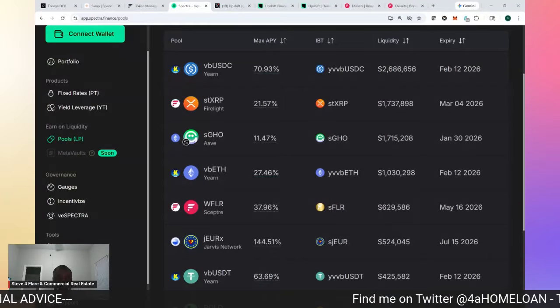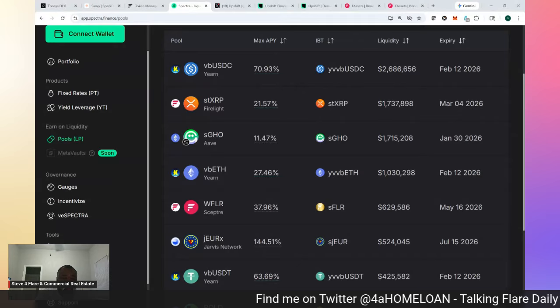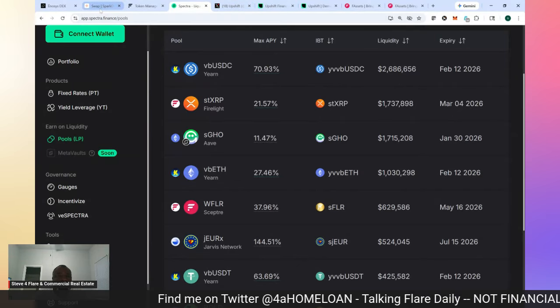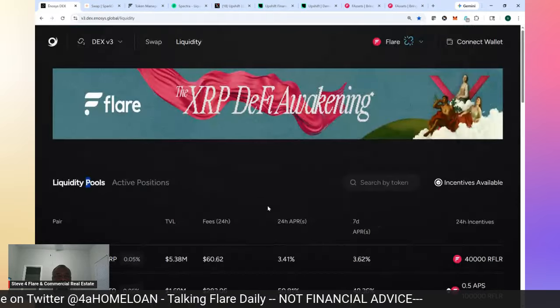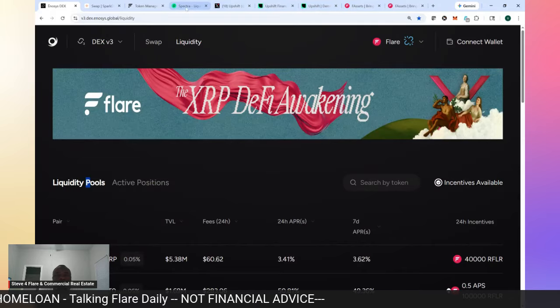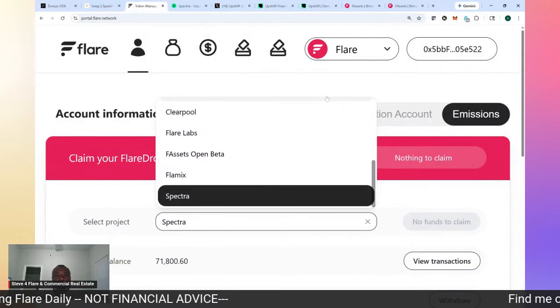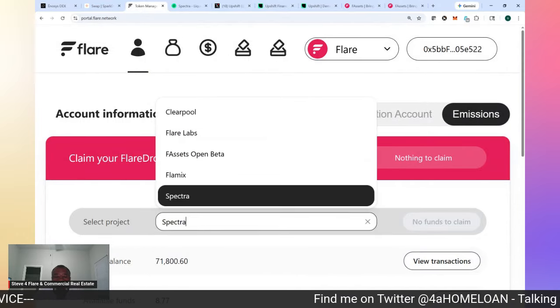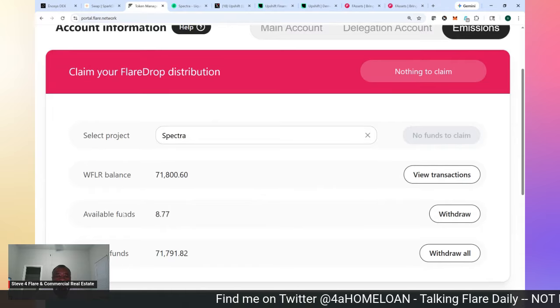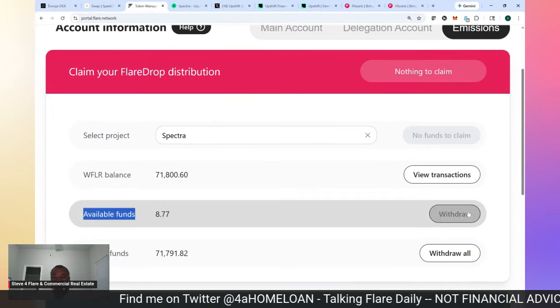Let me get out of the picture again. I started off just simply showing you how I claim some of my rewards. I'm participating on some of these dApps. I claim my rewards. I go over and I claim my monthly FTSO delegation rewards. I claim my admission rewards. I go in and claim what's available every day, withdraw that.